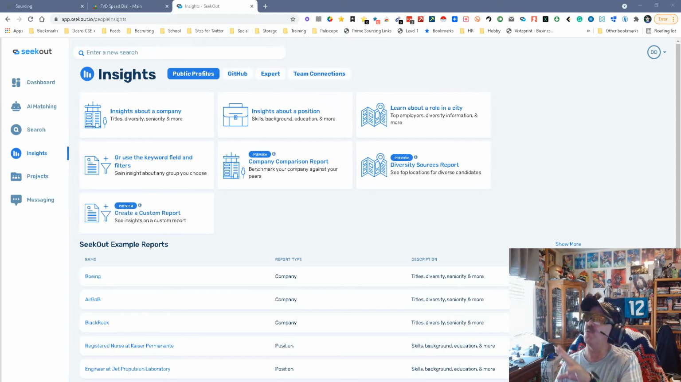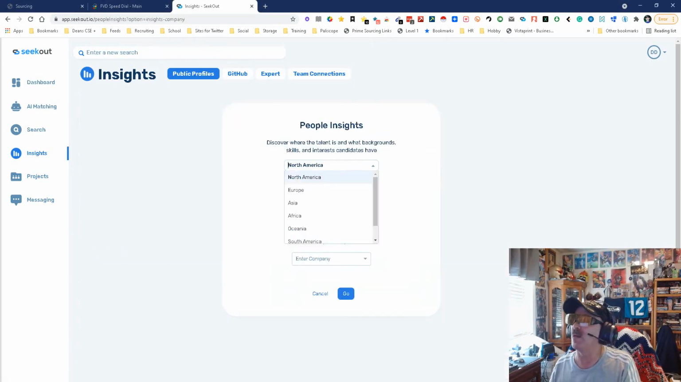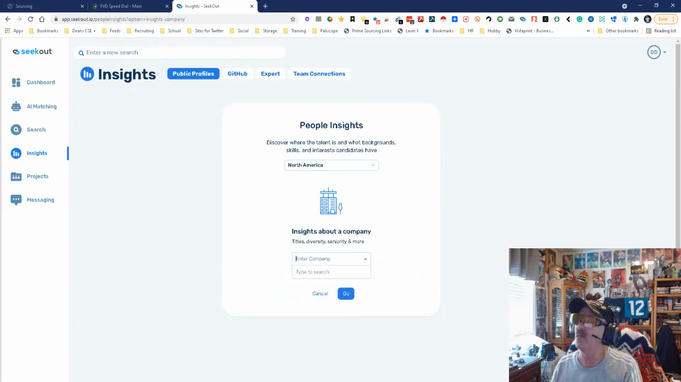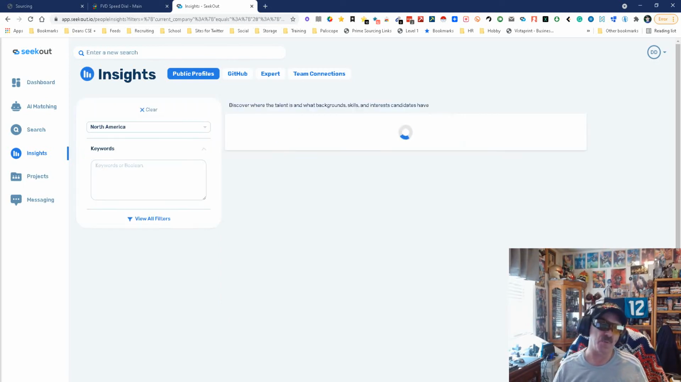They've got this really cool thing here. So we're going to go ahead and start with this. We're going to start with insights about a company. You basically pick an area, pick a company. So let's pick a company. Let's pick on Apple, maybe because I can. Because a friend of mine's going to work there, probably is why I picked it.